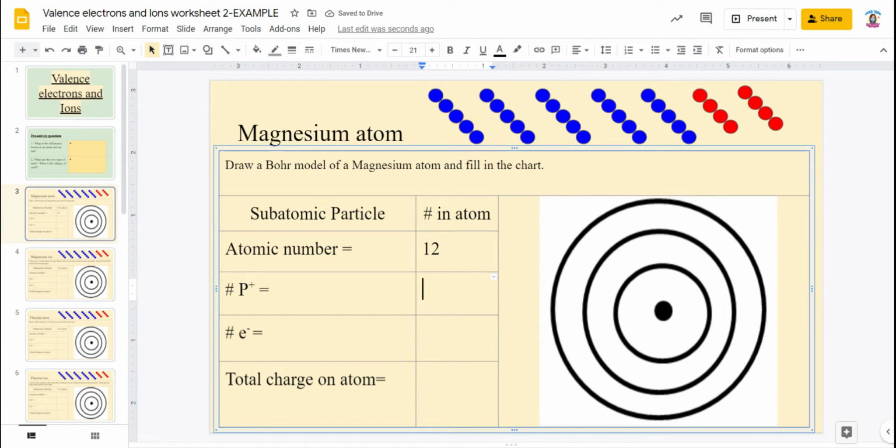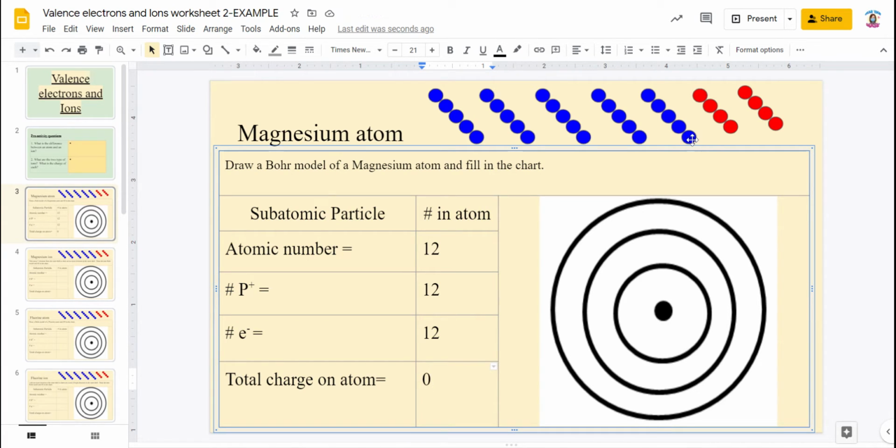Your protons are equal to your atomic number, so it's also 12. And since we're looking at an atom, your electrons are also going to be 12 because they're all going to be equal to one another. So since your protons are equal to your electrons, your overall charge is going to be 0. Now, you have to do a Bohr diagram for it.